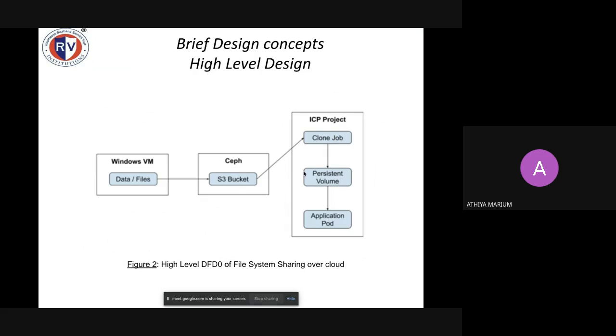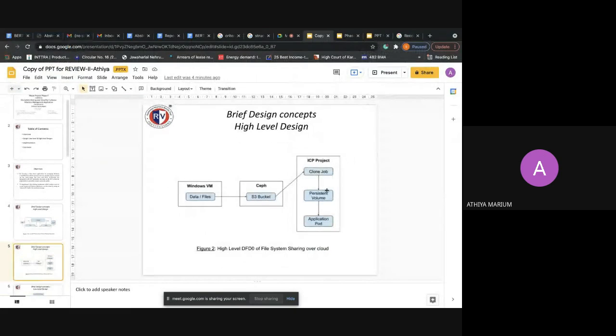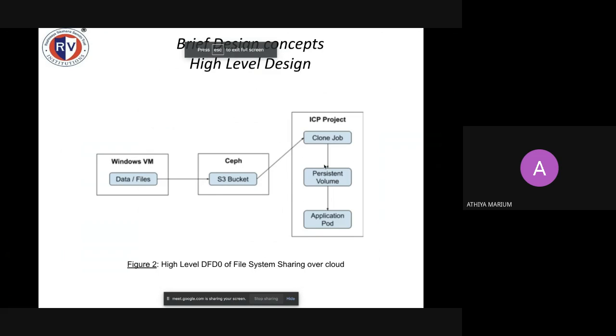It will store it in the persistent volume within the project, and any application pod that is trying to access this data will now only have to make a local call to the persistent volume instead of a remote call to the Windows VM.